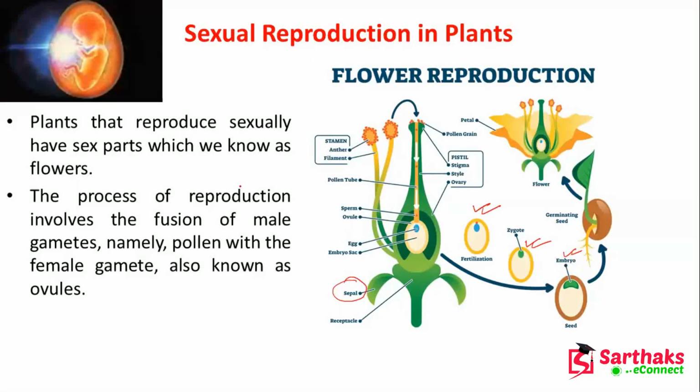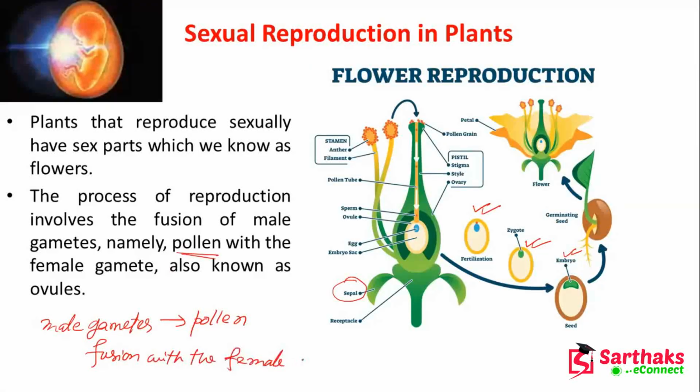The process of reproduction involves the fusion of male gametes, namely pollen. Here the male gametes, previously we have seen the male sperm that has gone to the ovary. So the male gametes here, that is the pollen, okay, and there is a fusion with the female gamete.